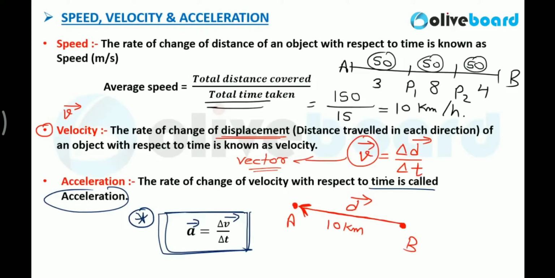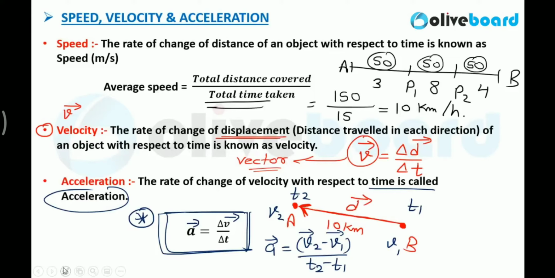Is it understood? Let's say at time t1, velocity is v1, and at time t2, velocity is v2. So what will be the acceleration? Change in velocity, that is v2 minus v1, upon change in time, t2 minus t1. This is the value of acceleration. The rate of change of velocity with respect to time is called the acceleration of the object. Is it understood? Very important, very nice.